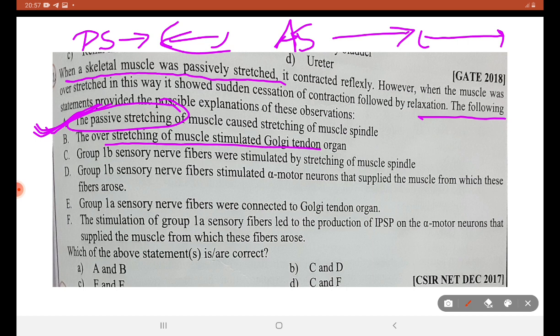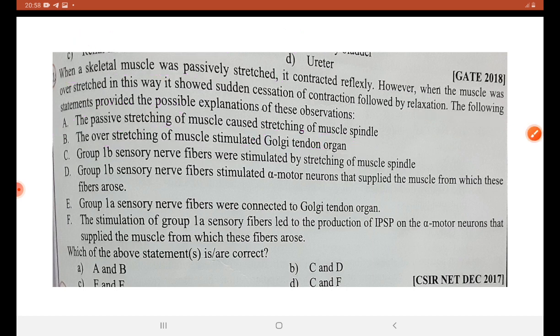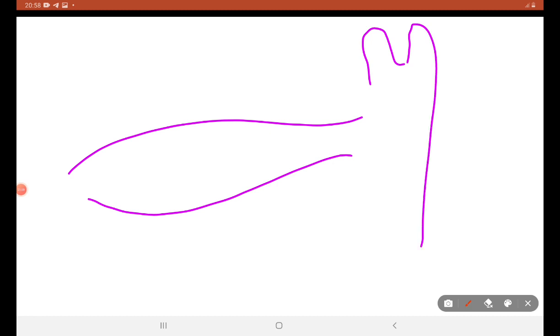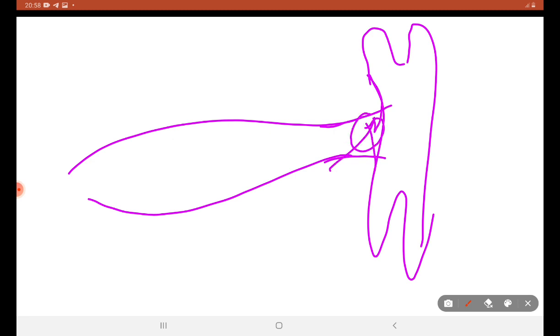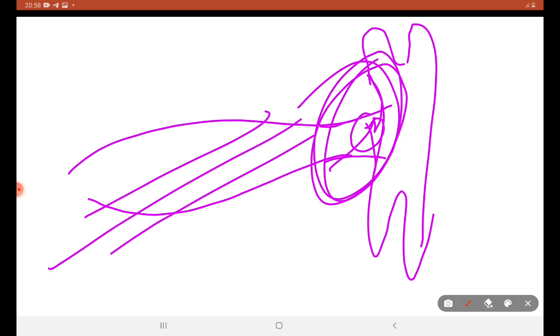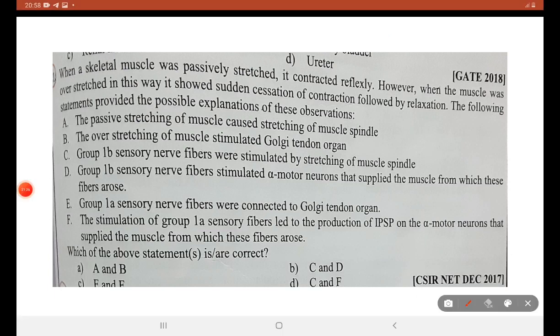Overstretching of muscle stimulates the Golgi tendon organ. So what is the Golgi tendon organ? Consider this as a muscle and consider this as a bone. The muscle gets attached to the bone, and here we have a Golgi tendon organ. If this is stretched to a large extent, the Golgi tendon organ will have a greater role. So A and B are the correct statements. A is the correct answer for this question.